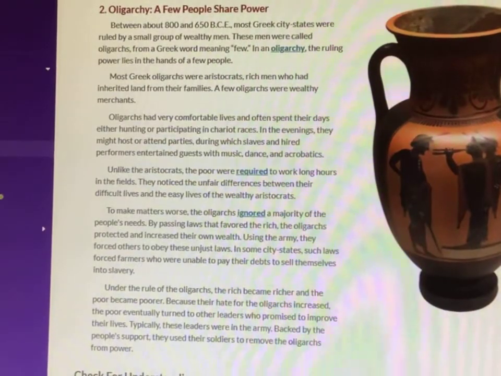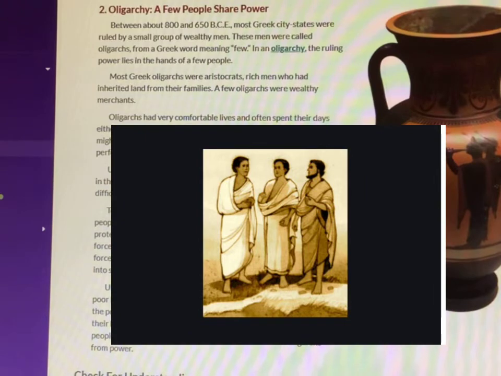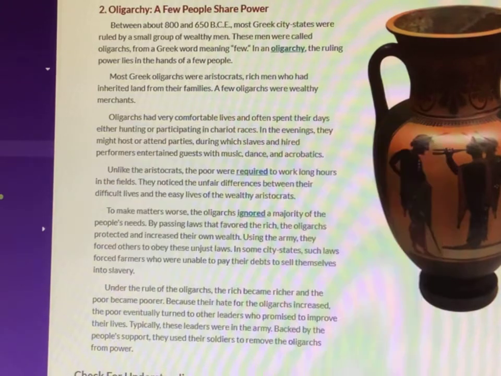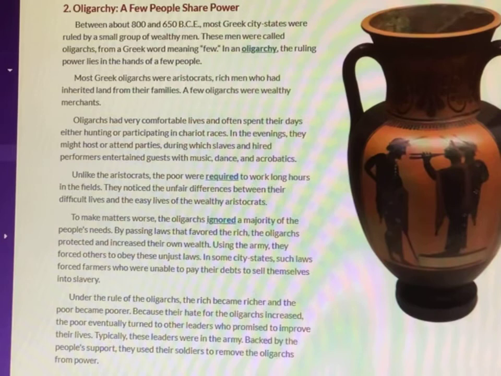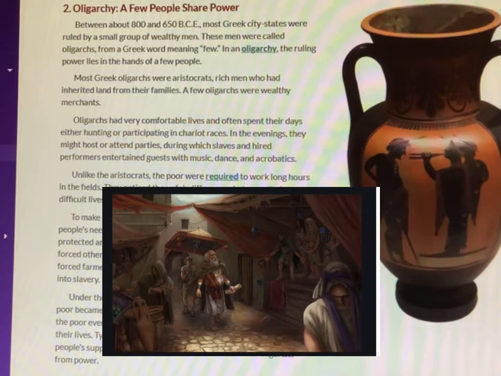Between about 800 and 650 BCE, most Greek city-states were ruled by a small group of wealthy men. These men were called oligarchs, from a Greek word meaning few. In an oligarchy, the ruling power lies in the hands of a few people. Most Greek oligarchs were aristocrats, rich men who had inherited land from their families. A few oligarchs were wealthy merchants.